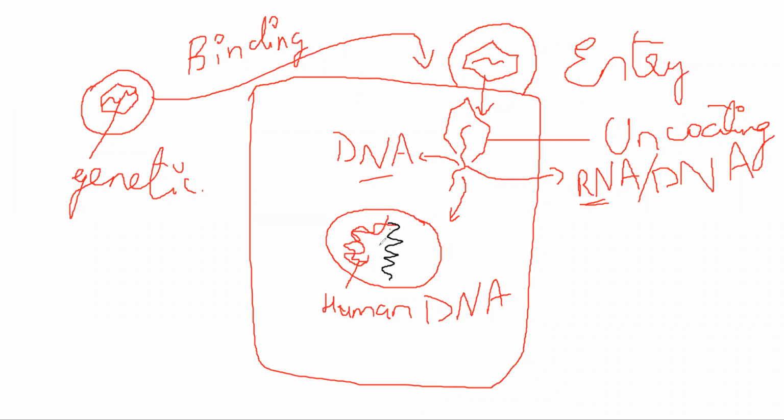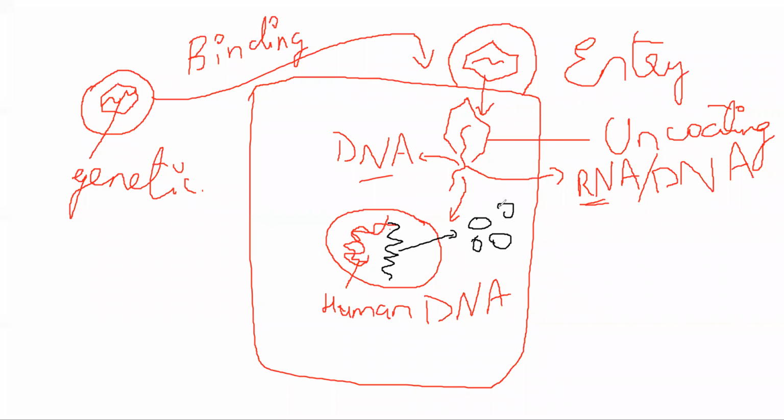Now, whenever this cell undergoes mitosis, or even if it does not undergo mitosis, this new viral DNA will start forming proteins. Okay, it will start making a lot of proteins. Let's suppose these are proteins. These proteins are specifically viral components. It will start making viral capsule and other viral components.